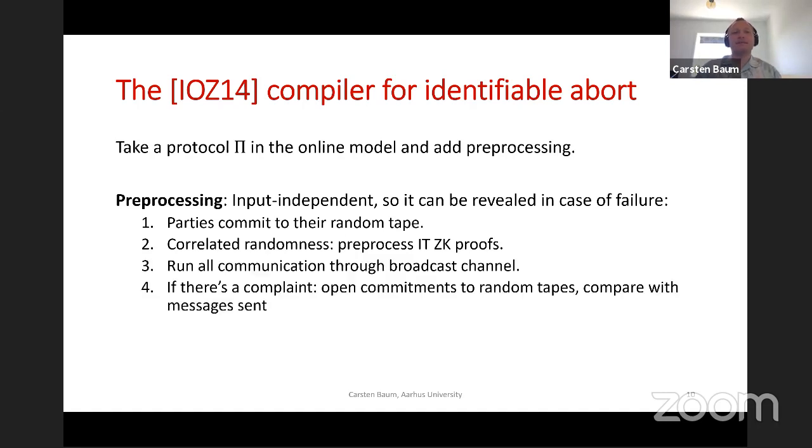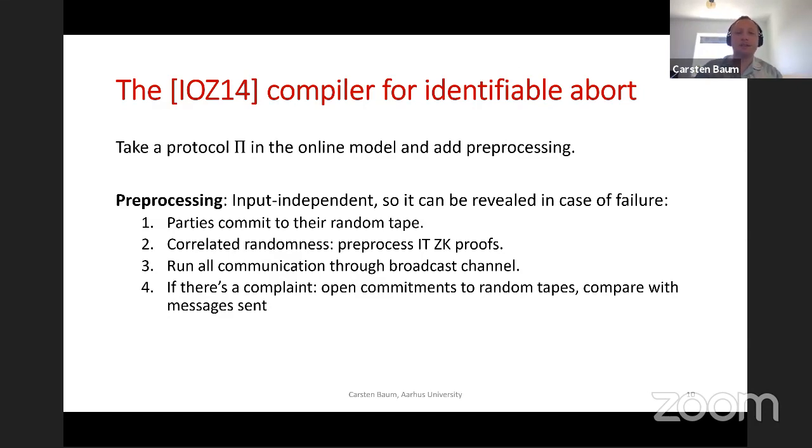And then in the preprocessing, they run all the communication through a broadcast channel. This way you can always see if a party never sent a certain message. And then how does this achieve identifiable abort? Well, if somebody complains that something went wrong, all you do is you open the commitment to your randomness tape.